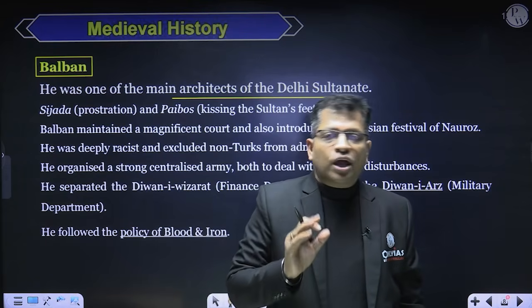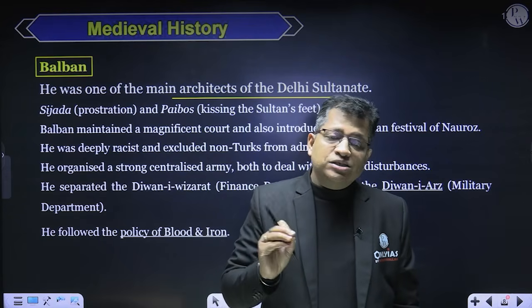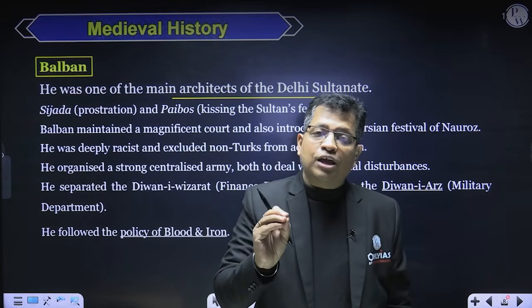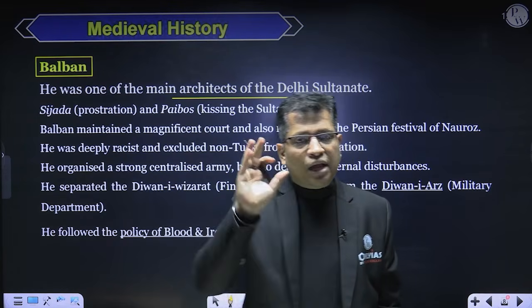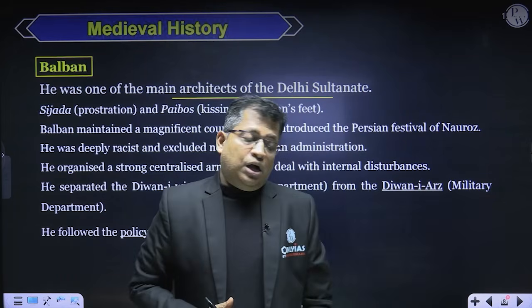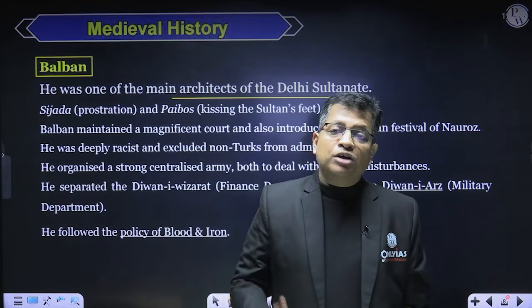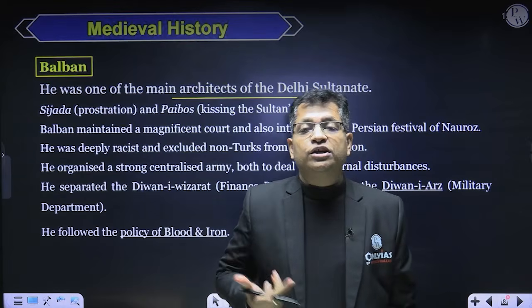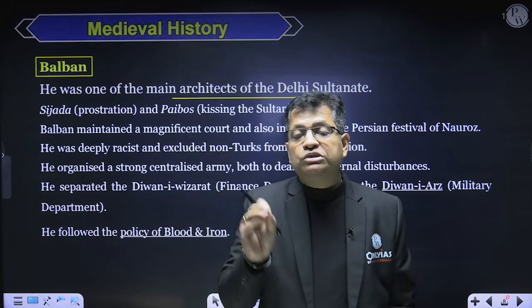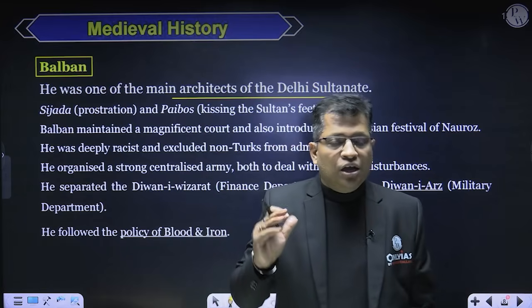So in this situation, the position and status of the sultan was not of much respect and dignity. His understanding was that if I had to reign effectively in the Delhi Sultanate, then I have to dignify the office of the Sultan. And that's why he introduced some new traditions in the Delhi Sultanate, right? First of all, he established his relationship with a mythical ruler of Iran, called Afrasiab. He said that I'm a descendant of the Afrasiab dynasty. And then he also introduced some Persian traditions in the slave dynasty, like Sizda, Paibos, etc.